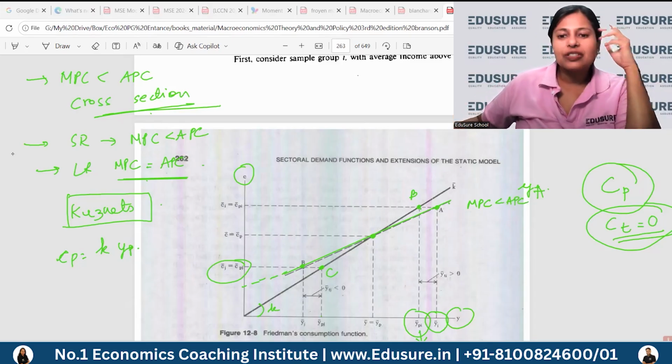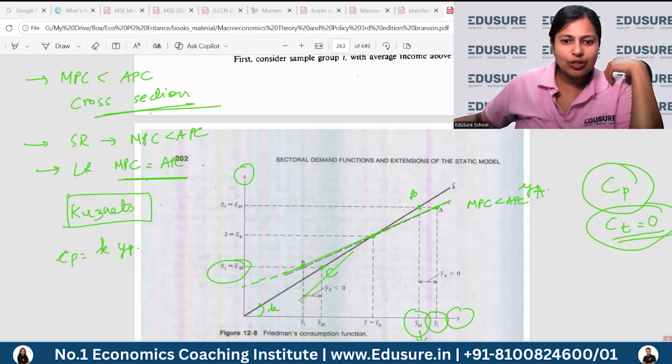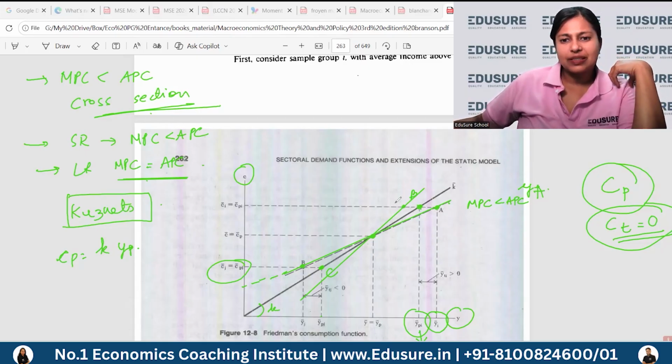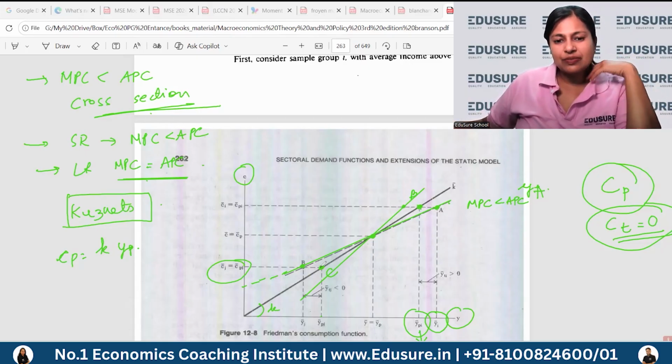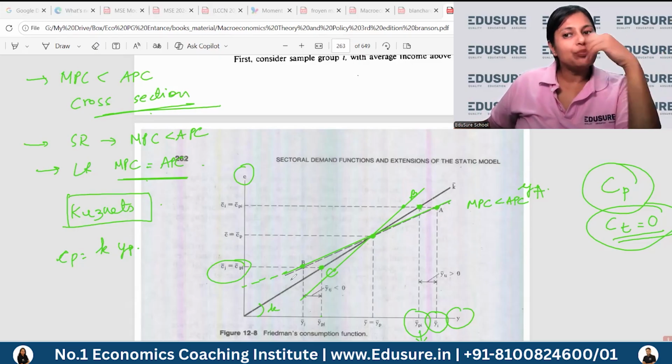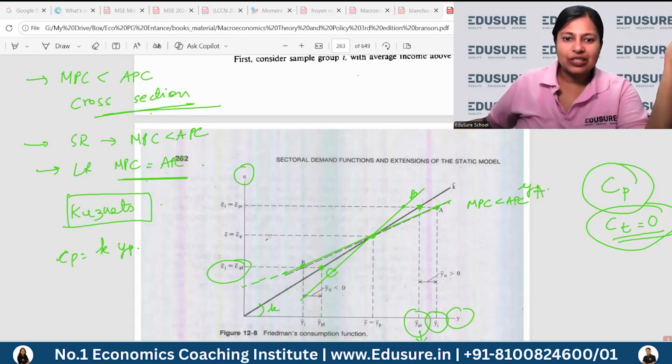I'm sure you will ask the question that now this curve can look like this also. What if the people whose permanent income is this in one year faced an actual income which is lesser than that? Then you will have a different value of K, which will be more than one. You're spending more than what you're earning. So how is that possible?